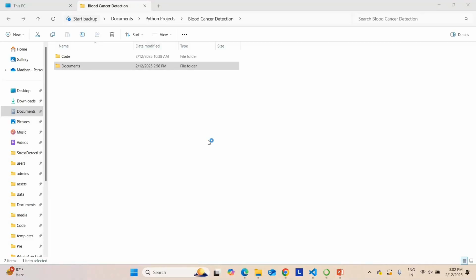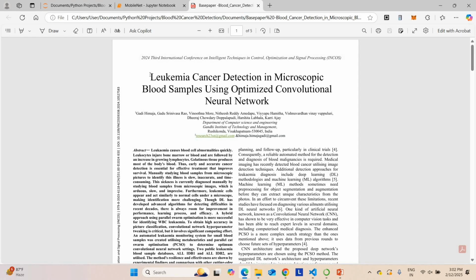So I can explain the project presentation for you. Before explaining the project presentation, I will move to the project base paper. This is the project base paper which you are going to consider for this project. This base paper was published on IEEE in 2024. The project is titled Leukemia Cancer Detection in Microscopic Blood Sample Using Optimized Convolutional Neural Network. So this is the title they have used for that project.